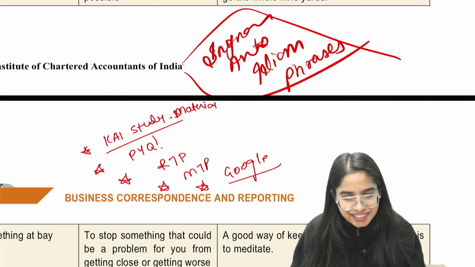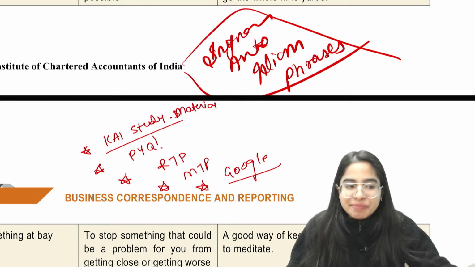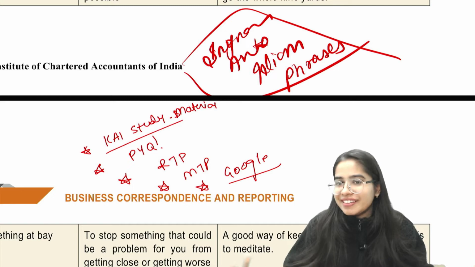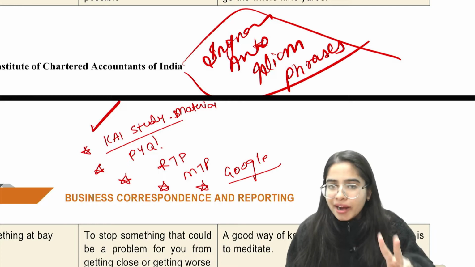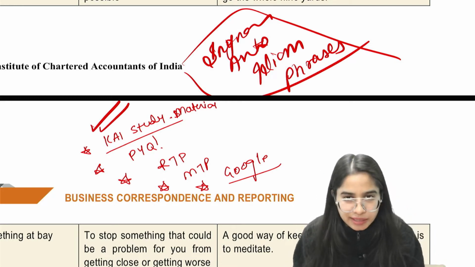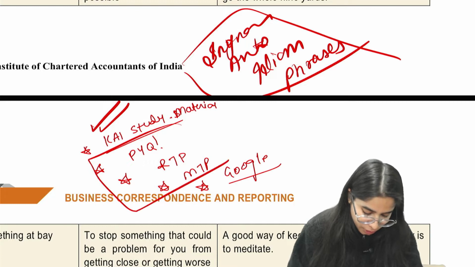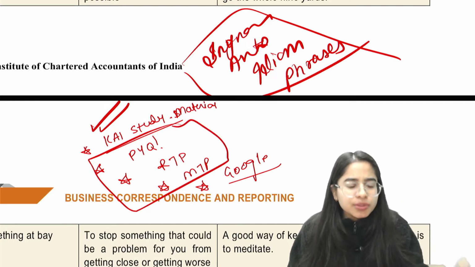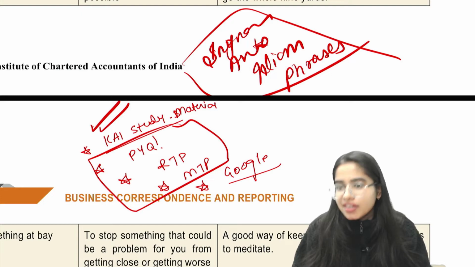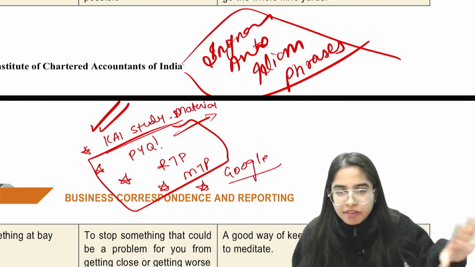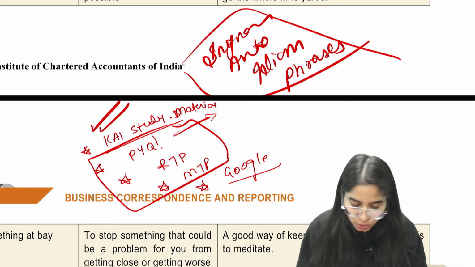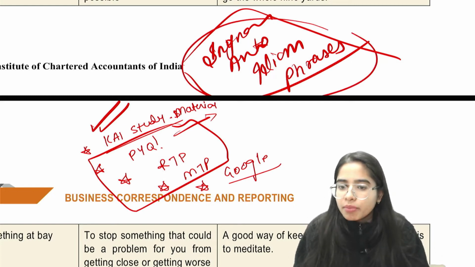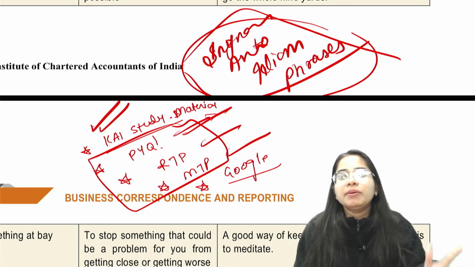No, not necessarily. But you can't remember the meaning, synonym, antonym of all the words in the world. It's not possible. So what you can do, first read all the synonyms, antonyms, idioms, and phrases of your ICAI study material. After that, go for PYQ, RTP, MTP. In every PYQ there will be approx 6 to 7 synonyms, antonyms, idioms, and phrases, and it will not take you much time. Even if you refer to the last 4 PYQs, you will get only 20 to 30 total synonyms, antonyms, idioms, phrases. That much you can remember, right? So do all the PYQ, RTP, MTP.